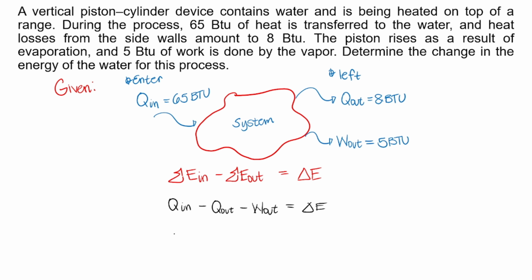So, this problem is pretty basic. We will just input our values. Our Q in is 65 BTU minus Q out na 8 BTU minus 5 BTU. So simply, that is 65 minus 8 minus 5, that is equal to ilan? 52 pala. 52 British thermal unit or BTU. So this is the answer for this problem.